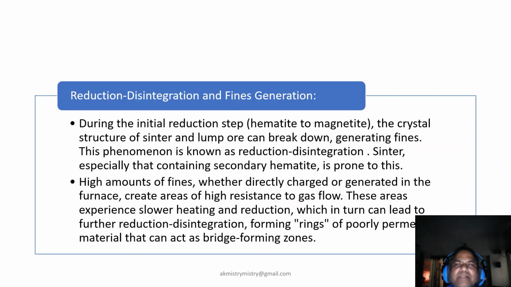Now coming to this slide, which is about reduction degradation and fines, is also very important. During hematite to magnetite reduction, sinter and lump ore structure can break down, generating fines. This is called reduction degradation, or many times it is also pronounced as low temperature breakdown. These fines resist gas flow, slow heating, and form a ring of poorly permeable material, an ideal zone for a bridge to form.